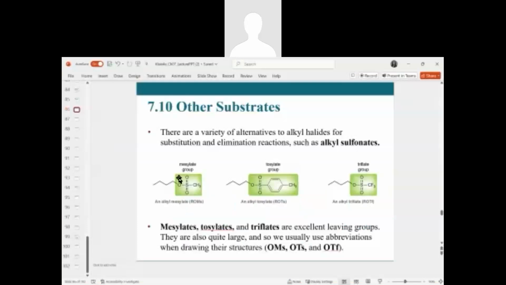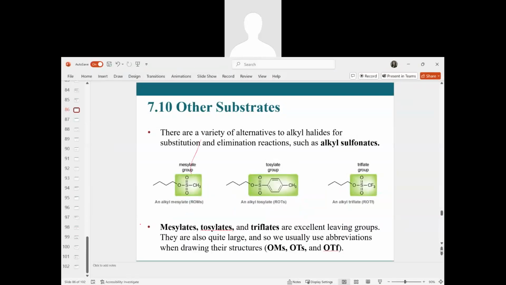So we have this first group that's called an alkyl mesylate. This is the mesylate group here. This is a tosylate group shown here. And we have this triflate group shown here. All three of these substrates have very good leaving groups.